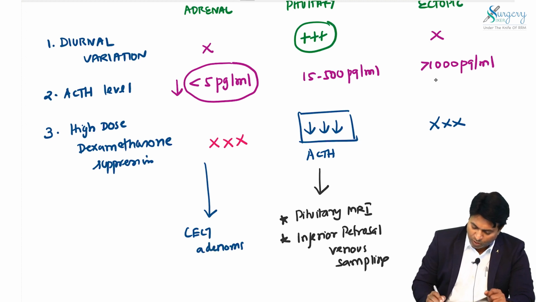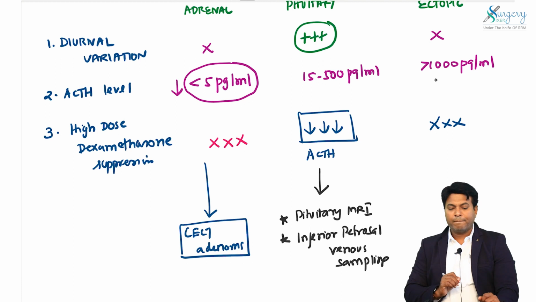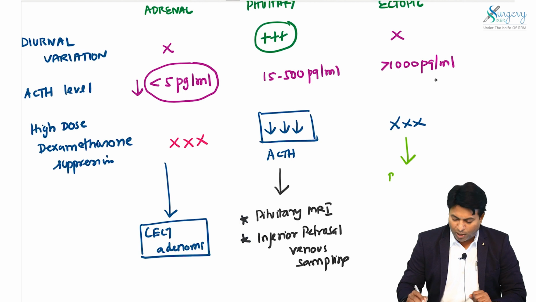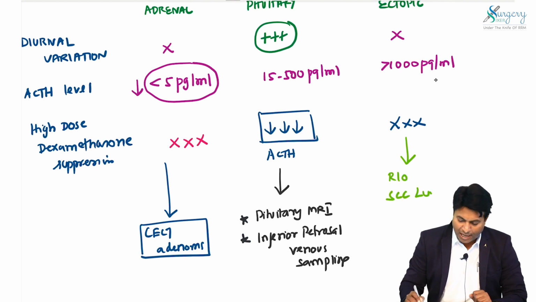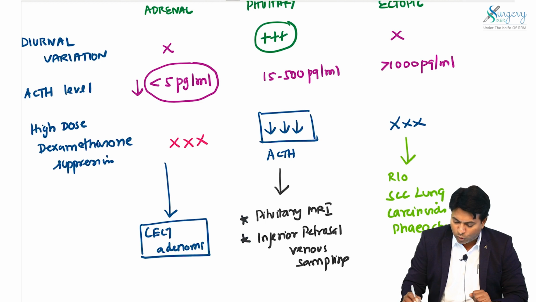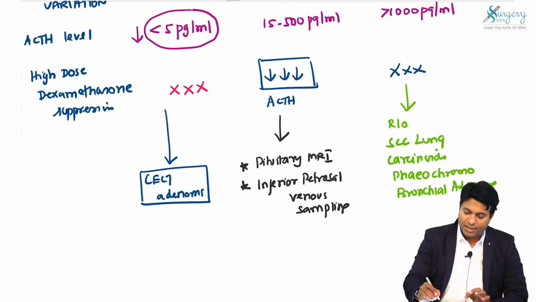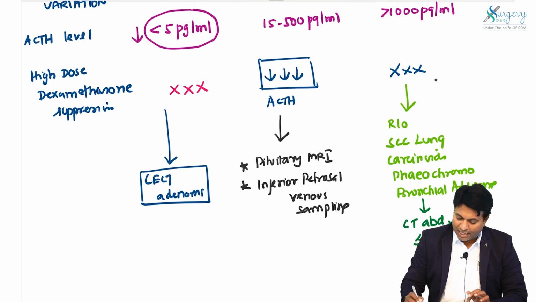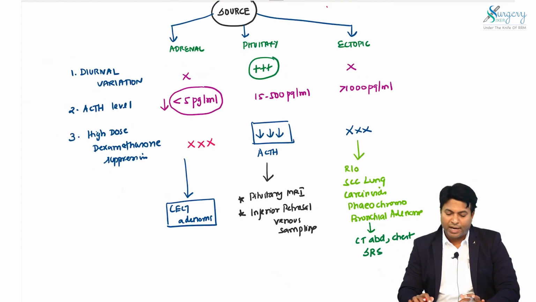For ectopic source, you should rule out small cell cancer of lung, carcinoids, pheochromocytoma, or bronchial adenoma, which can also produce this. These are diagnosed by CT abdomen, chest, or somatostatin receptor scintigraphy.